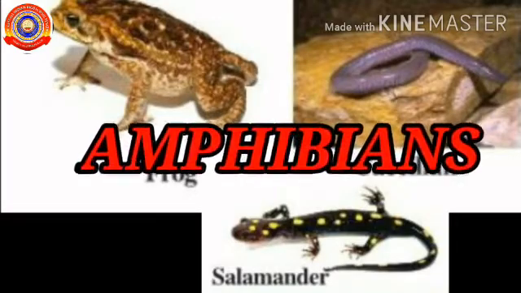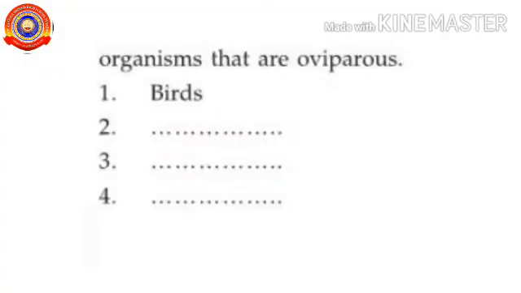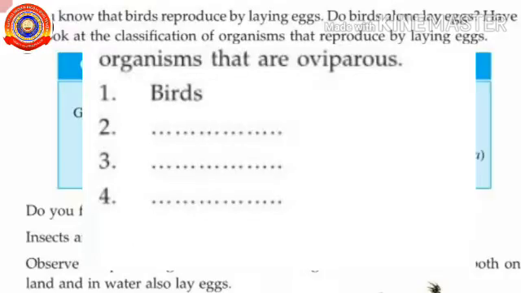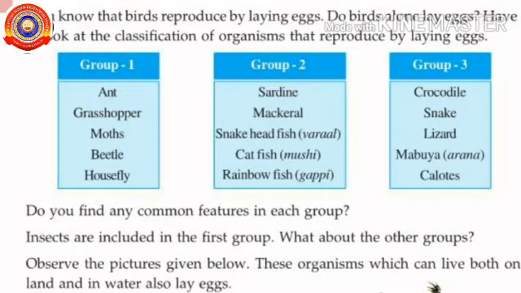They are called amphibians. We can conclude the organisms that are oviparous are birds, fishes, reptiles, amphibians and insects. You must find more and more examples for each group, okay?